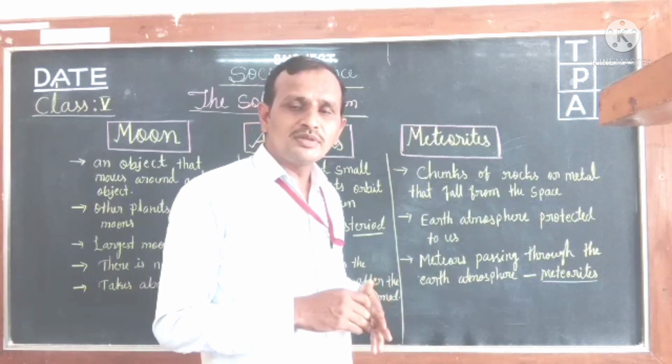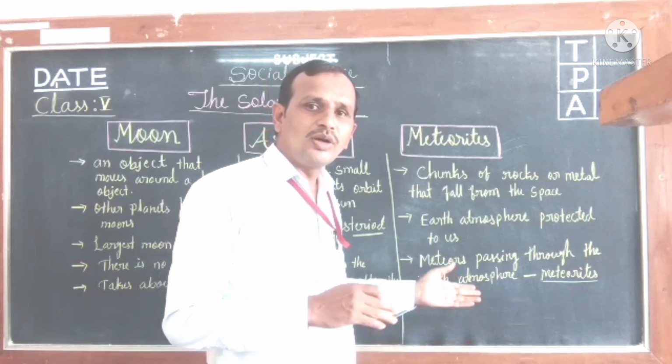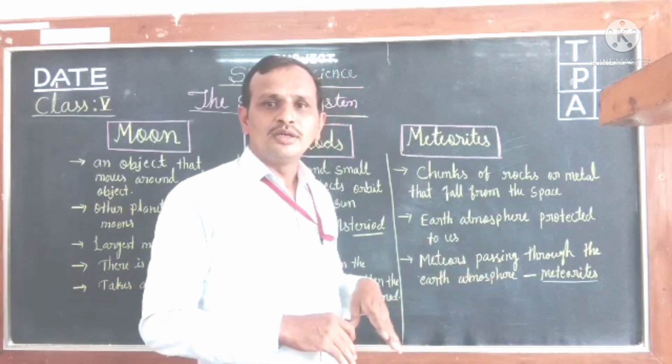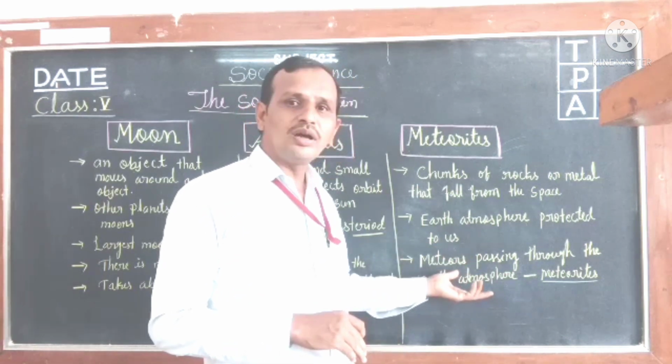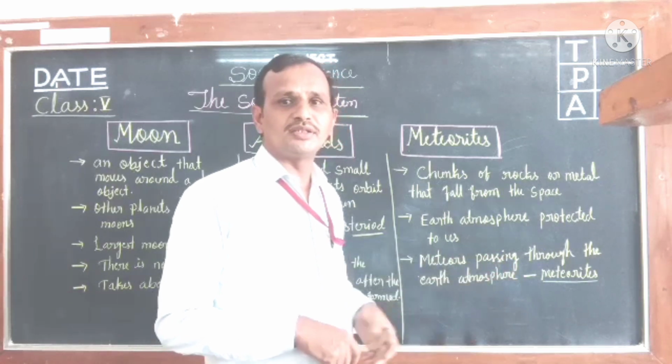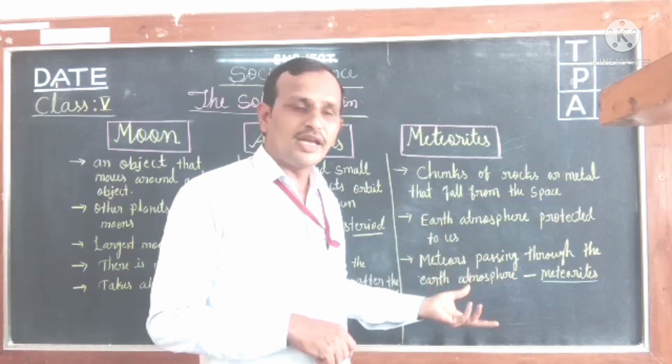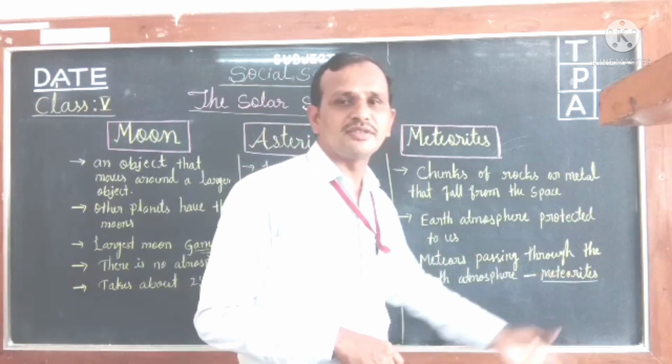But sometimes the meteors are not burned completely, and due to this they fall on the earth's surface. So they are called meteorites.